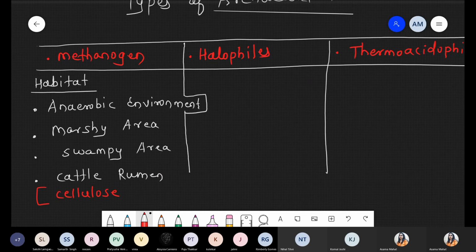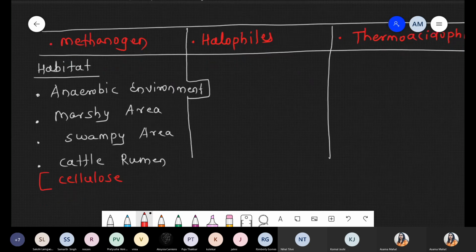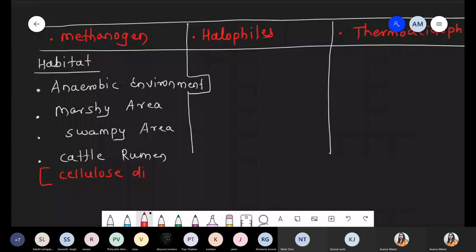Why are these possible? Because of the presence of rumen. Rumen, these are one specific type of pouch where methanogen bacteria can survive. And methanogen bacteria, they secrete cellulase enzyme and they can easily degrade cellulose. Okay, and you will discuss this part in biomolecule under the cellulose point because cellulose, these are the example of polysaccharide.